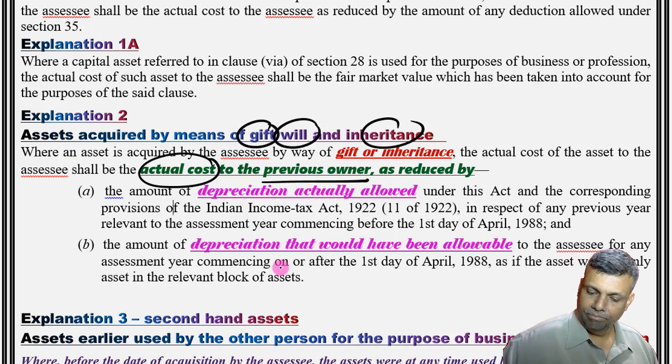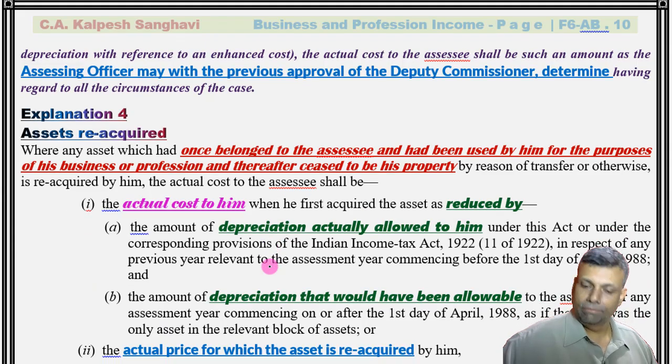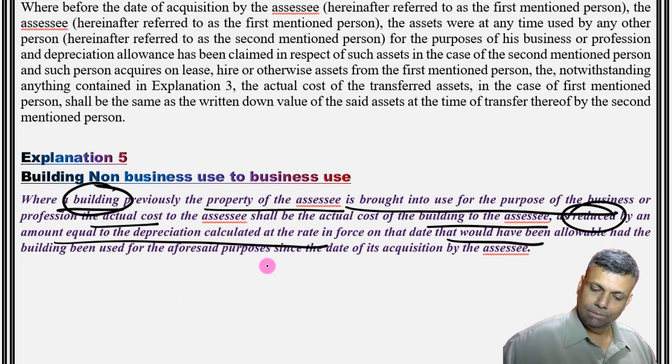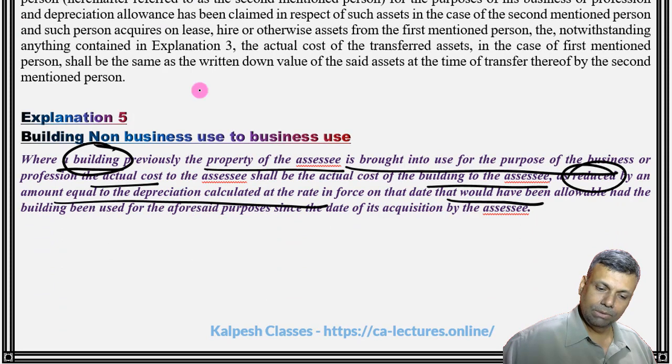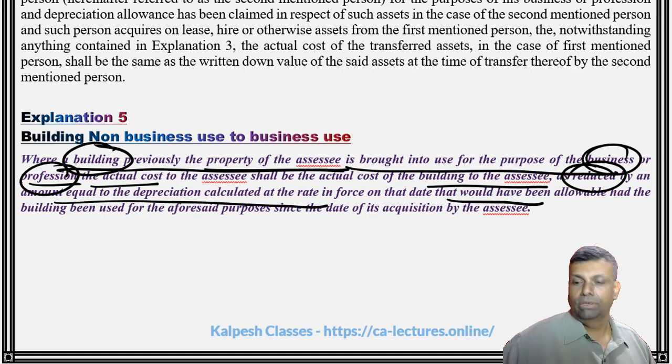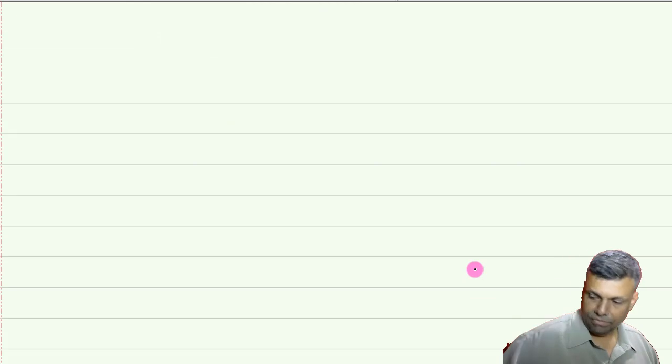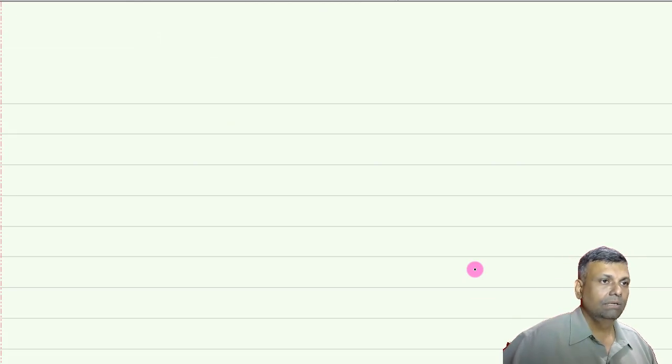In relation to the property converted from residence to business, again I can use the same Explanation, that is Explanation number 5, where your use of the property is changing. Now it has been introduced as your business and profession property. Previously it was the property of the assessee. Now it has been brought into use for business and profession. So quickly, we just have to do the calculation now. Simple. Let's start with the working.